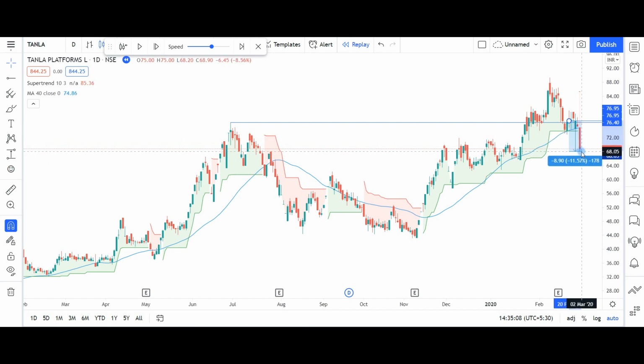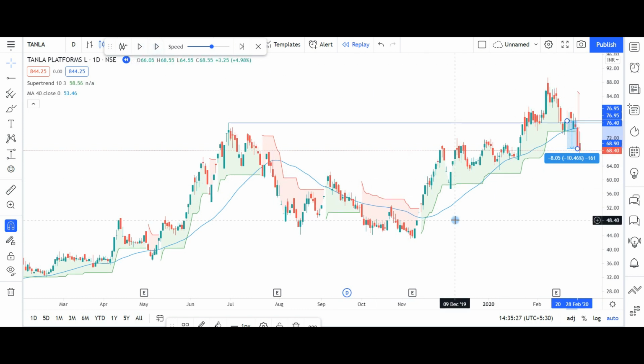So at this close our stop loss, which was actually 4 rupees, has shifted to 8 rupees. Means we were willing to lose 10,000 rupees, but actually we are losing 20,000 rupees in this trade. If we exit on the open of the next day, then 6.45 is our exit point.